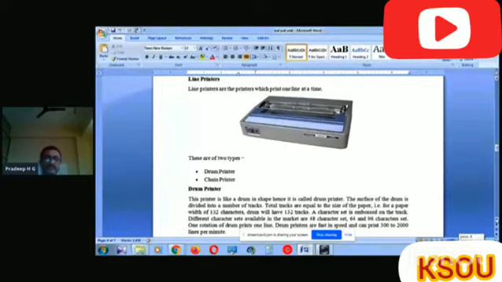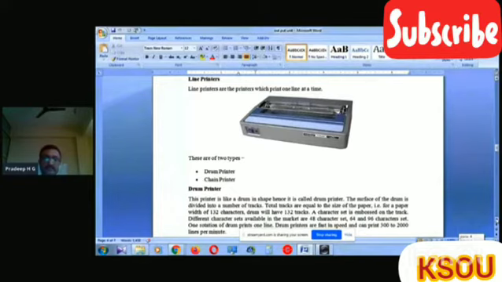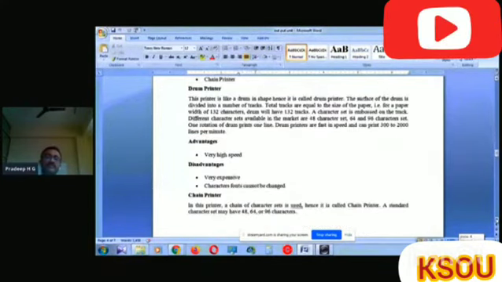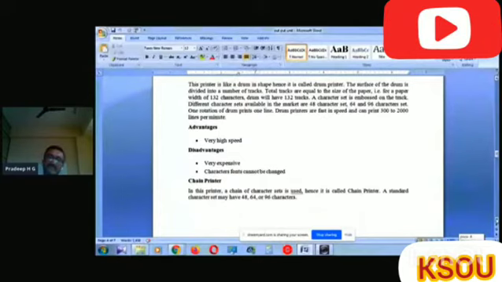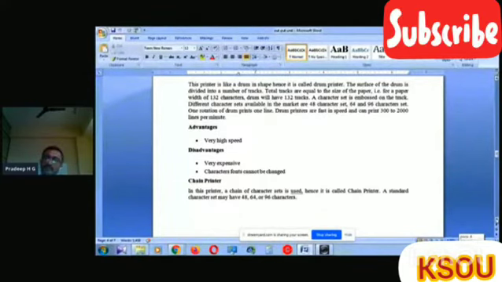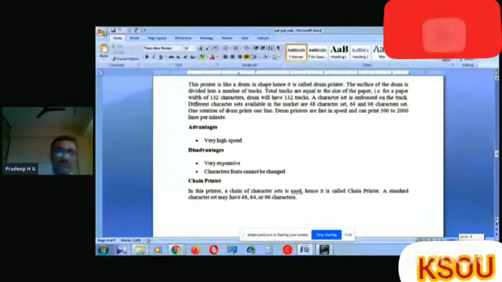In the drum printer, this printer is in a drum shape. Hence, it is called drum printer. The surface of a drum is divided into a number of tracks. Total tracks are equal to the size of the paper. That is, for a paper width of 132 characters, drum will have 132 tracks.